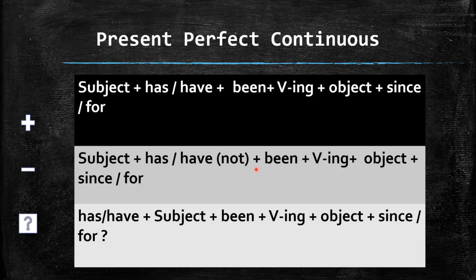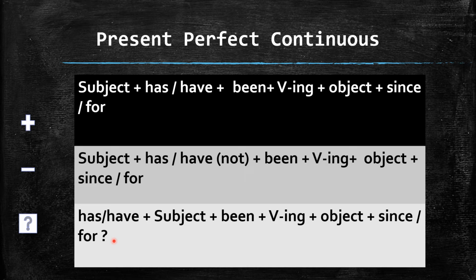I have seen so many persons used to put been in between have and not. No, that is wrong. You have to use it like has not been plus first form of verb and ing, and then if there is any object, plus since or for. And then at the end we will discuss the formation of the interrogative form.